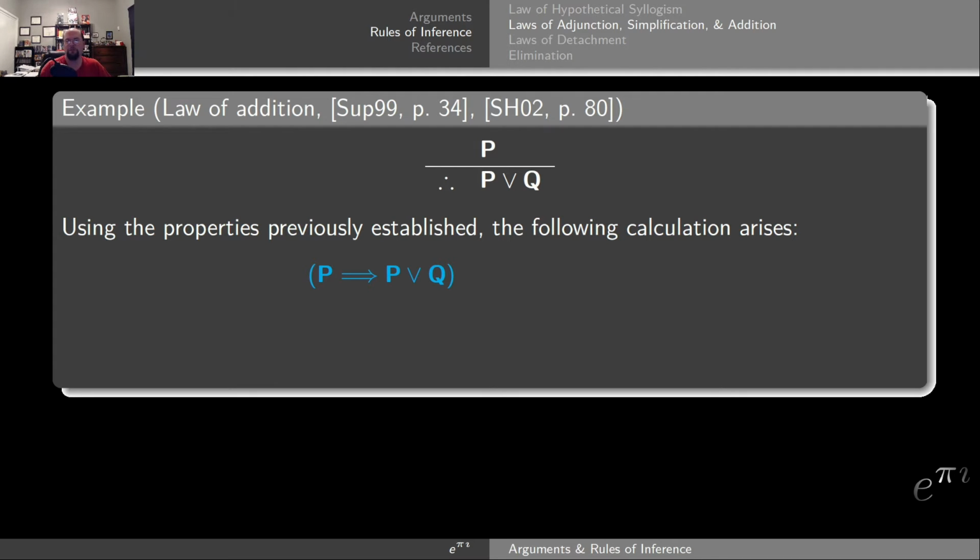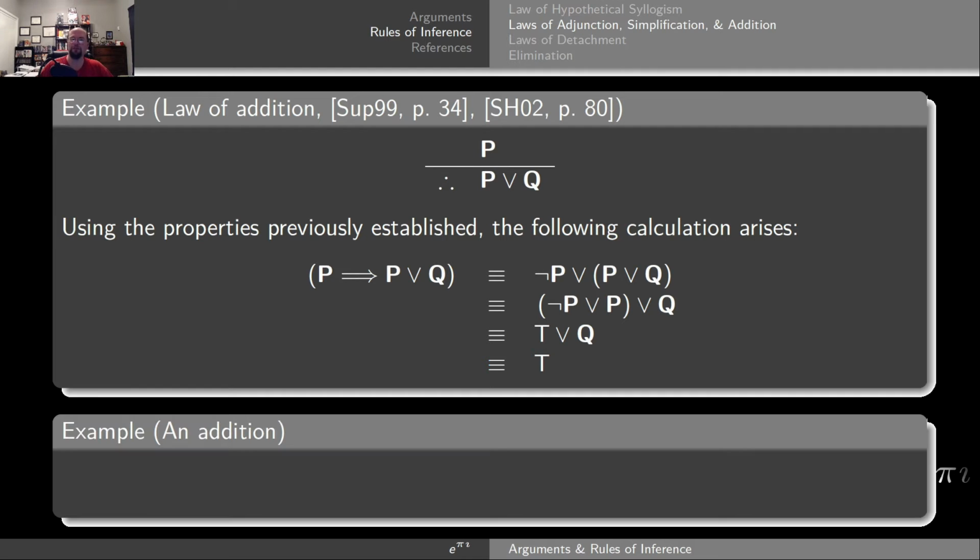So let's consider P implies P disjunction with Q. As before, the implication can be rewritten as the negation of the hypothesis, disjunction with the conclusion. So since the disjunction is going to be associative, we can regroup this, getting the P's together like so. So you have negation P, disjunction with P. However, this is the law of the excluded middle, which is always true, giving me a true statement, disjunction with Q, which will absorb the Q, giving me the tautology that I wish. Thus, this argument is indeed a valid argument.